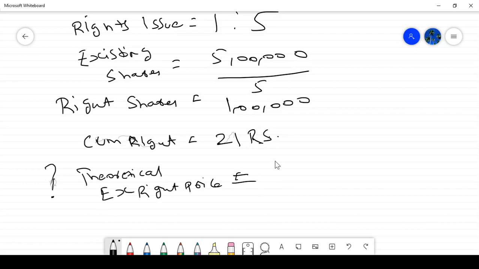Okay, that is 15 rupees. Theoretical ex-right price is 15 rupees. Okay, sorry, not 15 rupees. We have to identify this one. Issue price is 15 rupees. What is issue price?